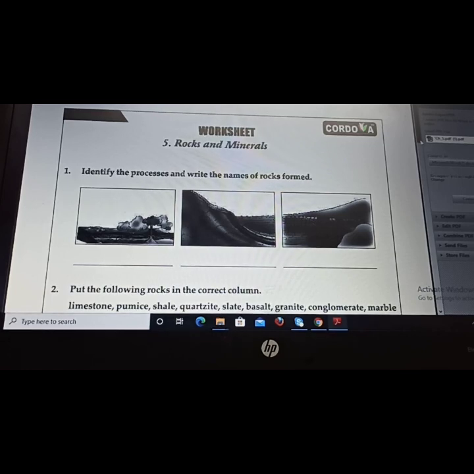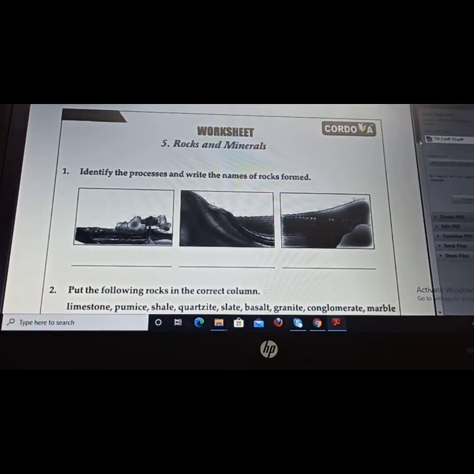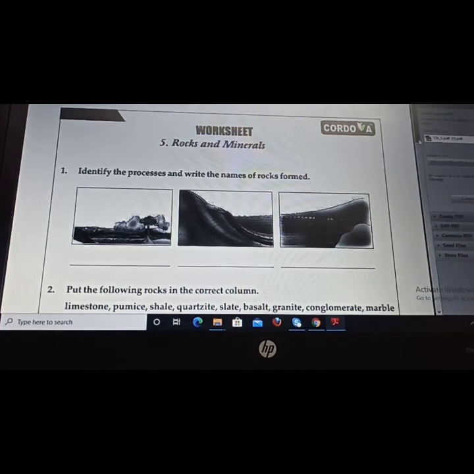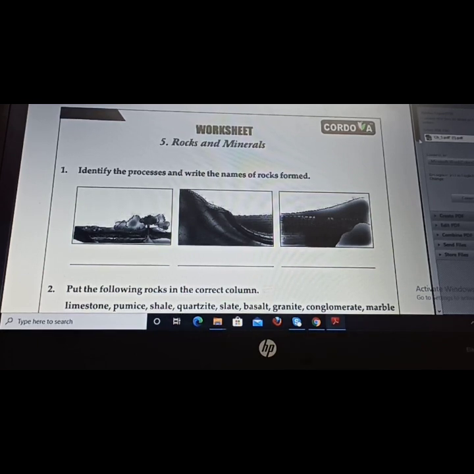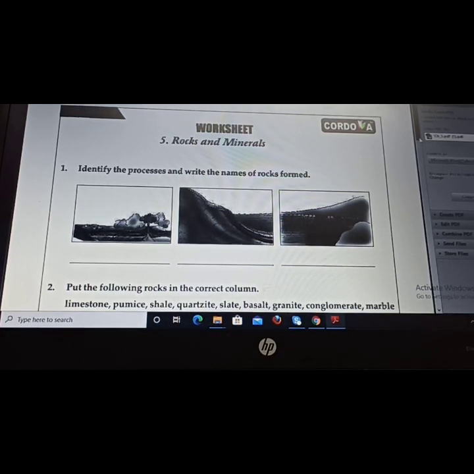The first picture is igneous rock. The second one is sedimentary rock. The third and last one is metamorphic rock. So this is our first question.